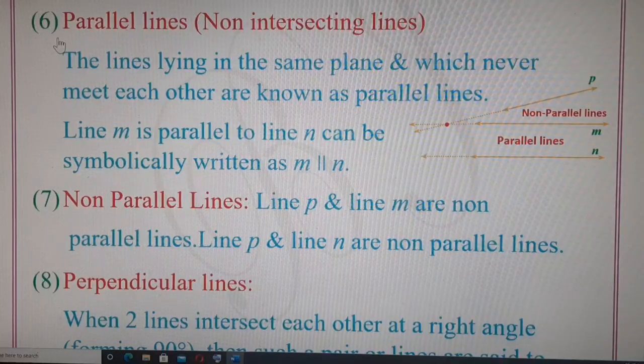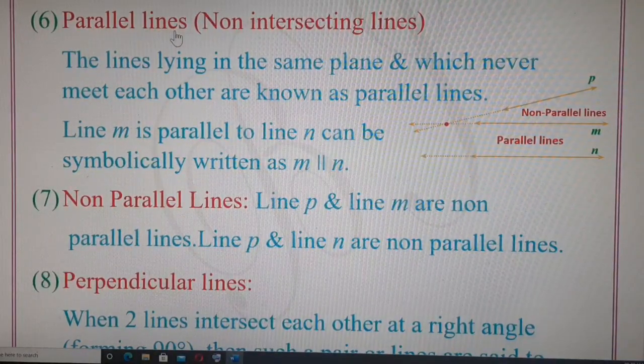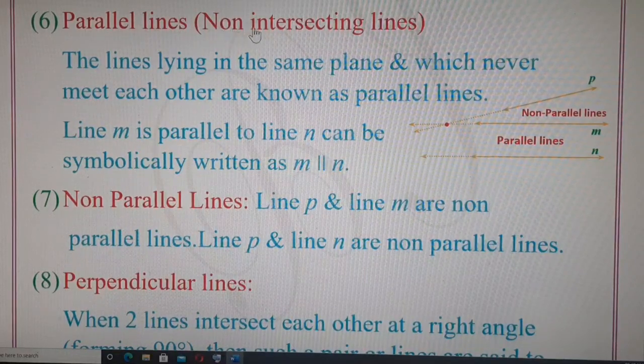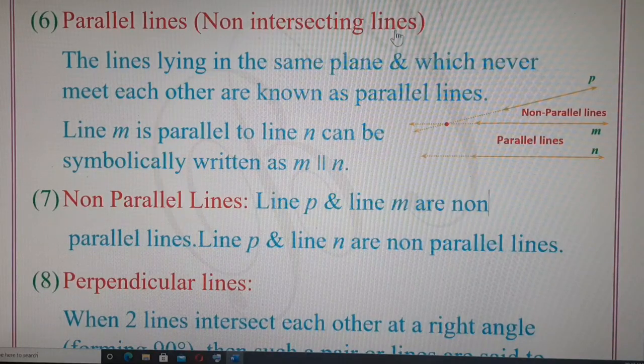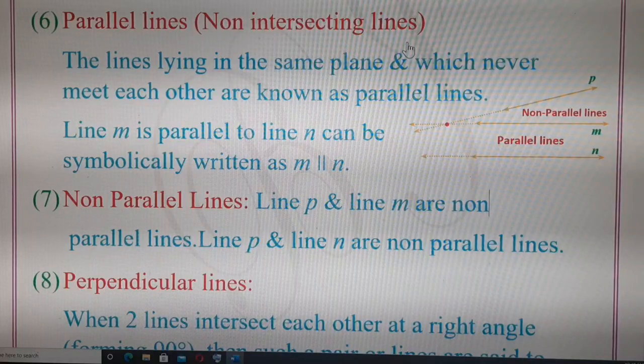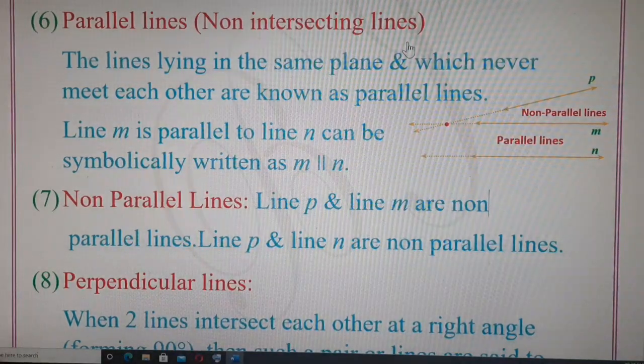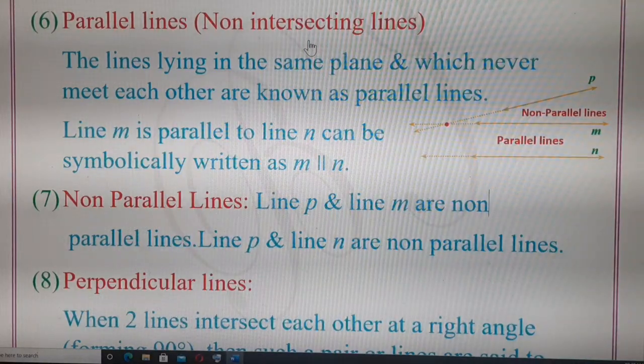Let's go to the next type of line, that is parallel lines. The 6th variety of line is parallel lines. Parallel lines are also known as non-intersecting lines. That means they never intersect. Parallel lines never intersect each other. So if anytime it is mentioned they are non-intersecting lines, line M and N are non-intersecting lines, children, we have to understand non-intersecting lines can be parallel lines if they are lying in the same surface.